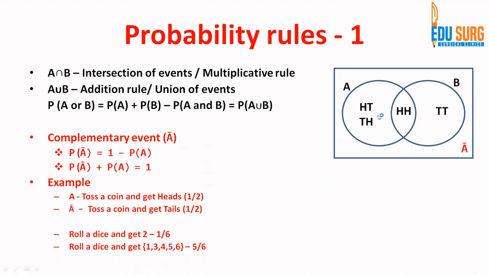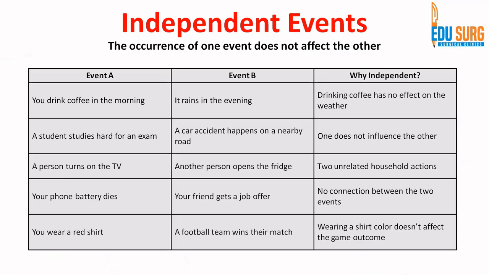Now just some basic understandings on the Venn diagram. What is this area then? It is A complement intersection B, right? So this will be this entire area of B, not this part. So this is A complement intersection B, and this one will be A intersection B complement. That will be this area, right? So B complement, so this is not included, and this is the part of A. So that is A intersection B complement, right?